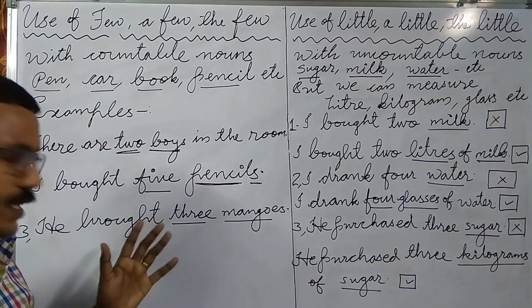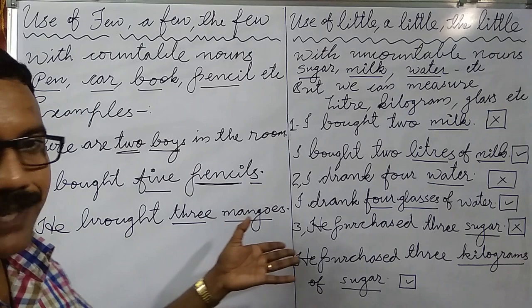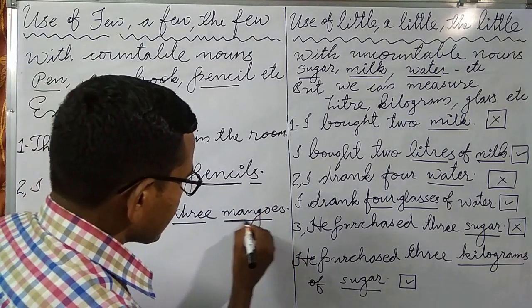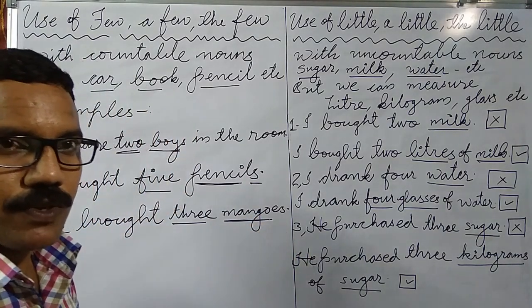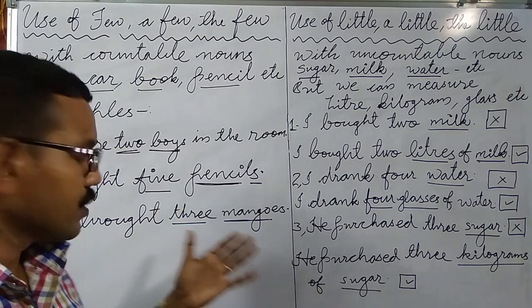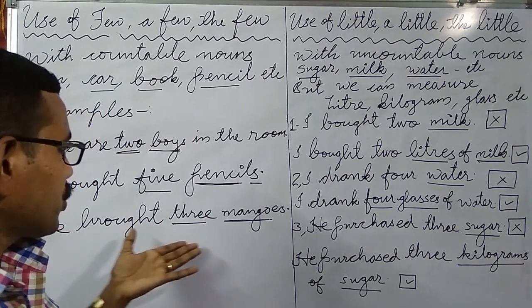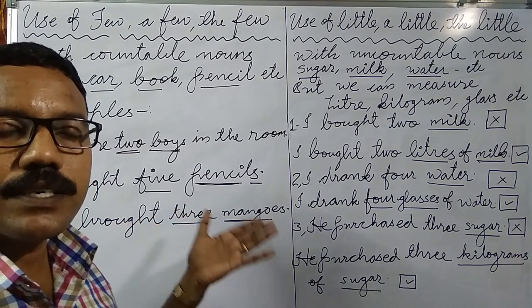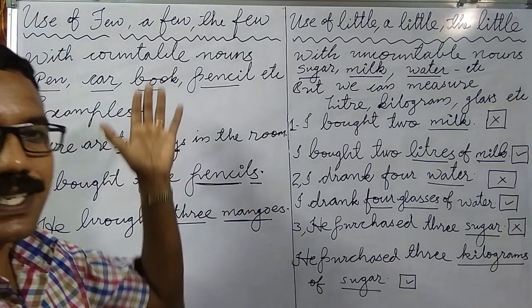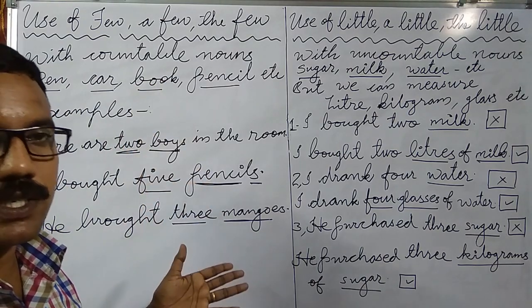Next example: He bought 3 mangoes. Here the noun is mango. It's a plural noun because the adjective 3 is used here. These are the examples of countable nouns.